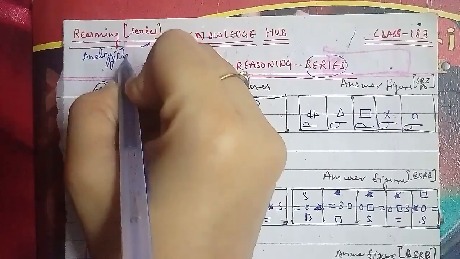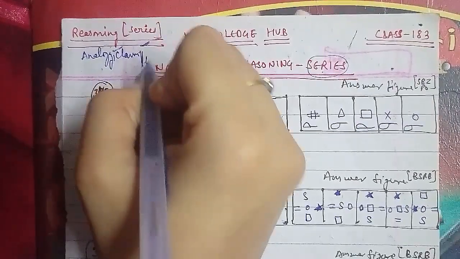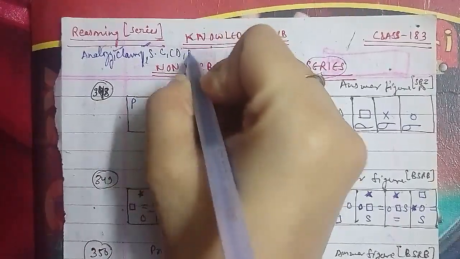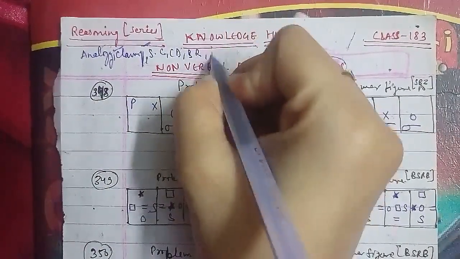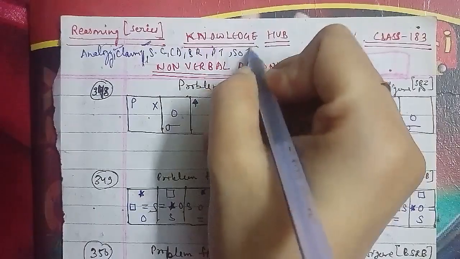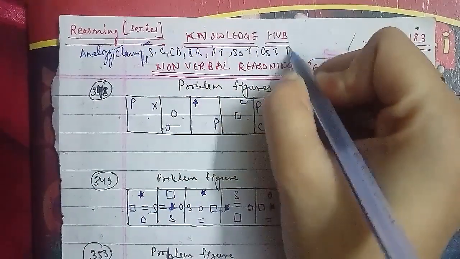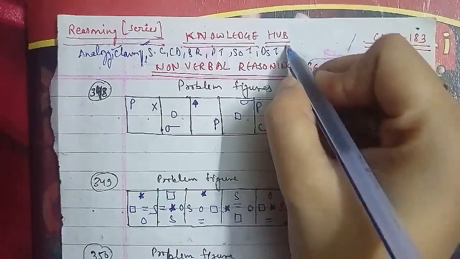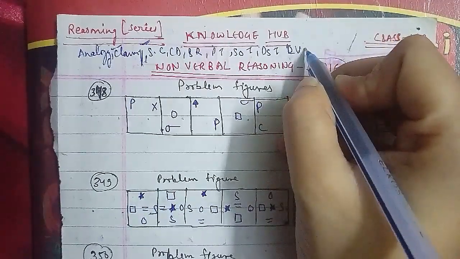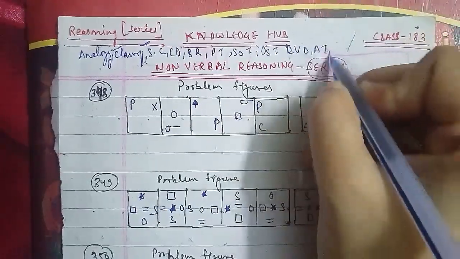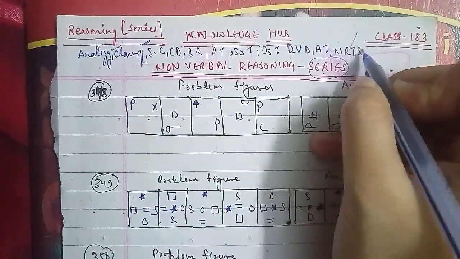We had to cover classification, series completion, coding decoding, blood relation, puzzle tests, sequential output tracing, direction sense test. After that we have done logical Venn diagram, alphabet test, number ranking time sequence test.